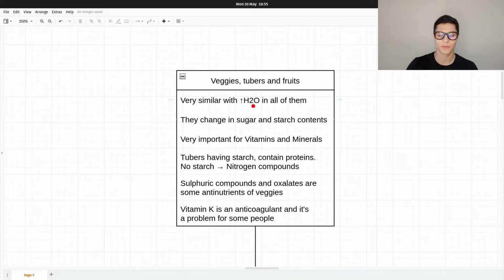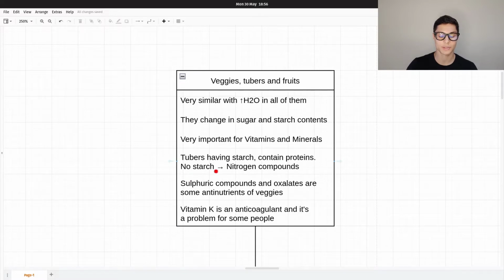Okay, so veggies, tubers and fruits. Very similar, with high amounts of water in all of them. This group is high in water. They change in sugar and starch content. Very important for vitamins and minerals. Yes, especially veggies and fruits. Tubers, having starch, contain proteins.